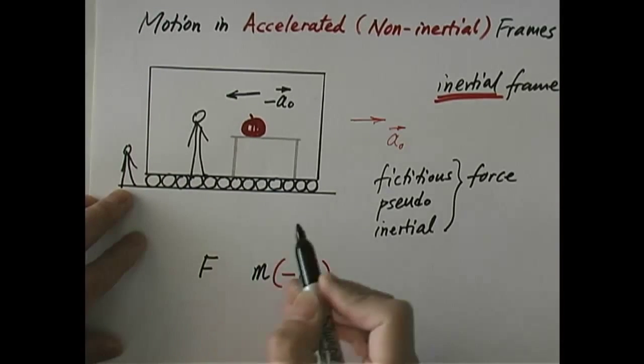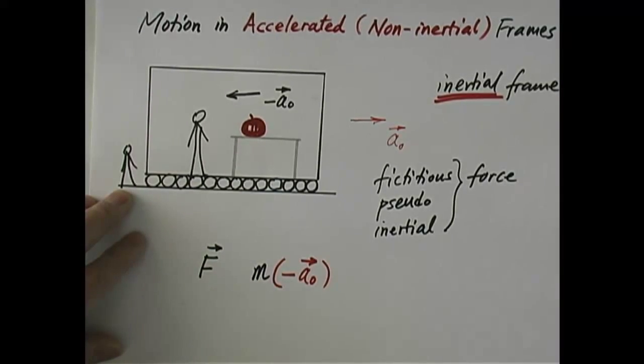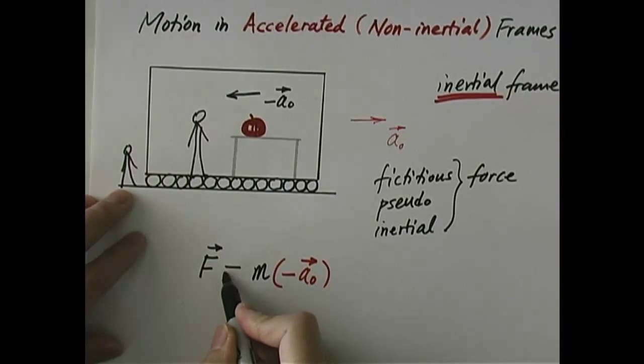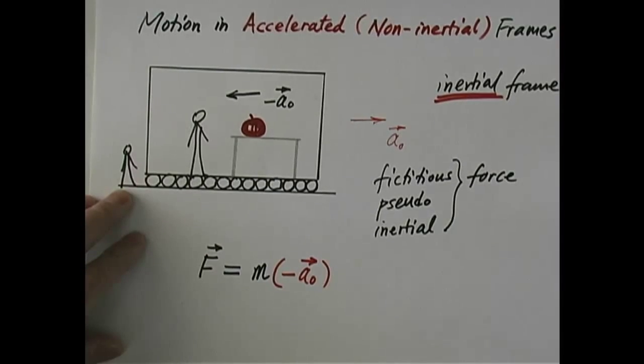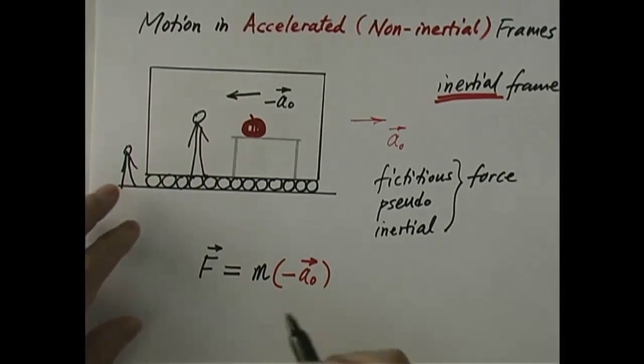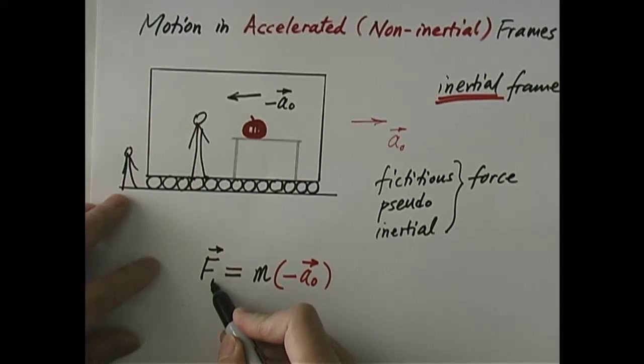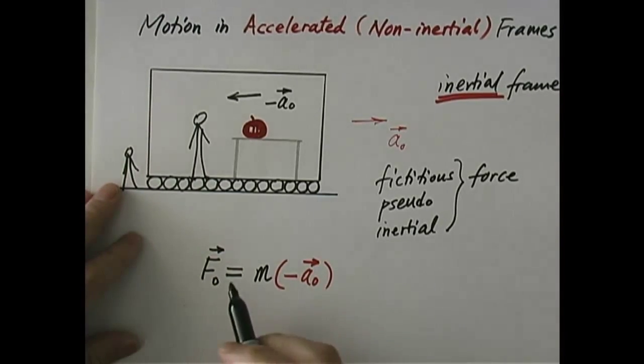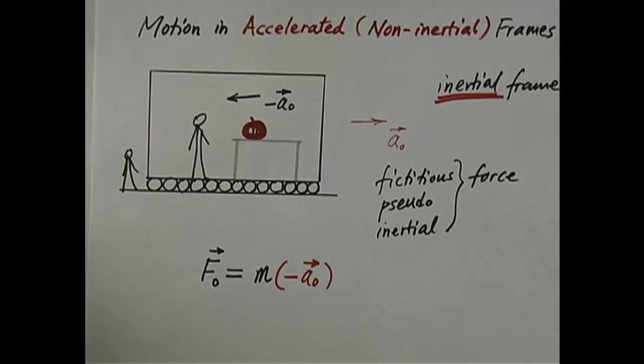That gives you this fictitious force: F equals mass times the acceleration it produces. So let's add a subscript, F0, just like here, A0. Again, this is not a real force. It is not gravitational. It is not electromagnetic, whatever.